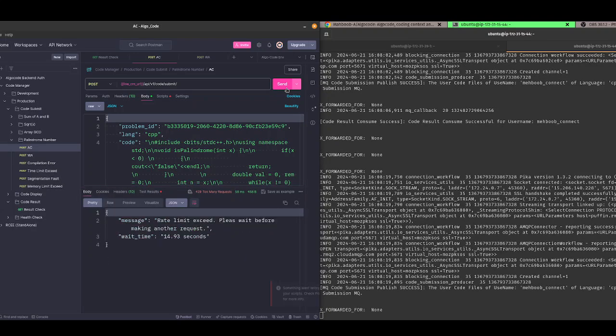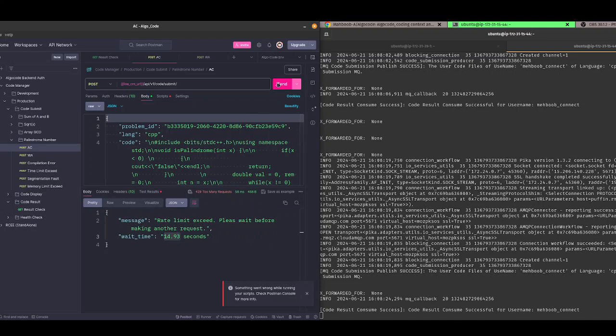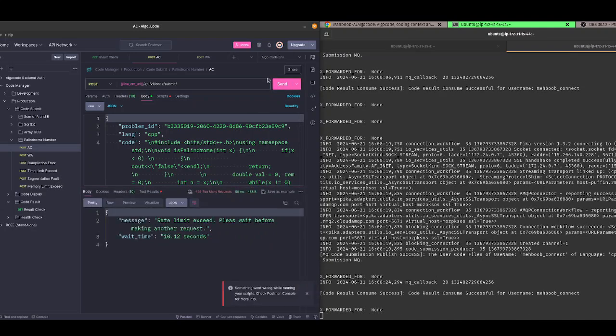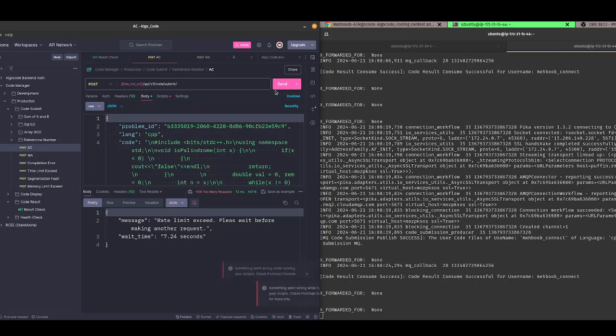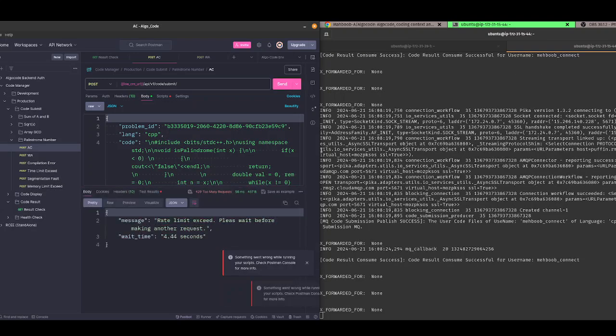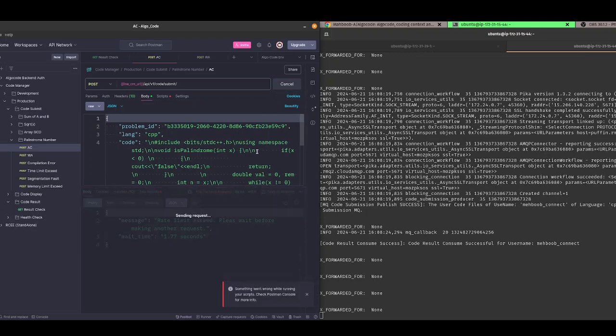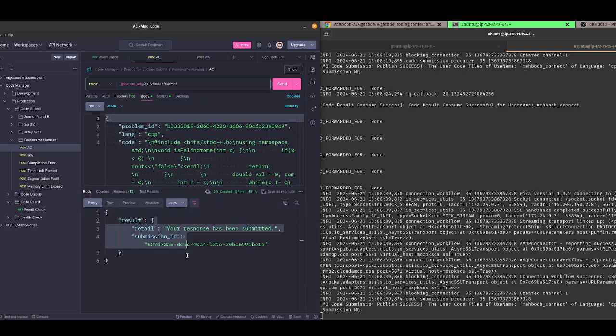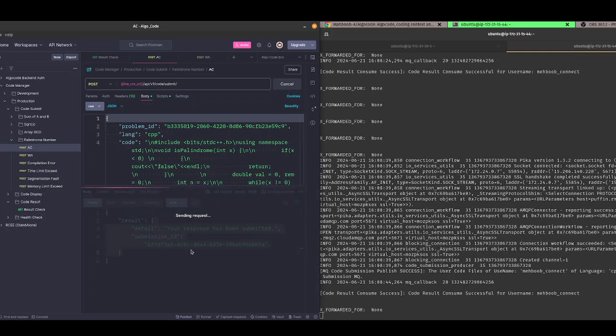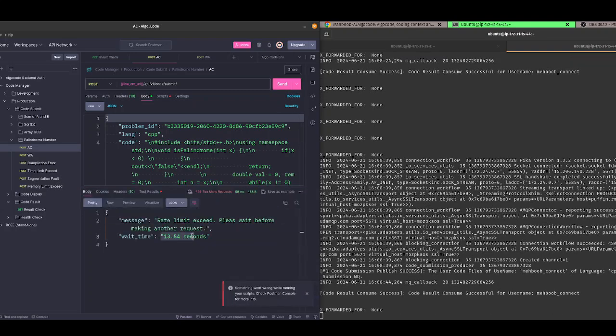Now if I send another request, you see the wait time. You cannot see that code manager is processing anything. Code manager does not process the request. So I have applied rate limiting. Now you see this is processed. This is processed. If I send again, the API is rate limited. I implemented this rate limiting using a token bucket algorithm, and I applied it globally in Django middleware.